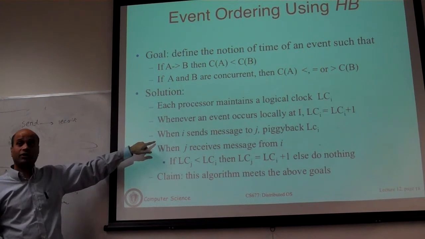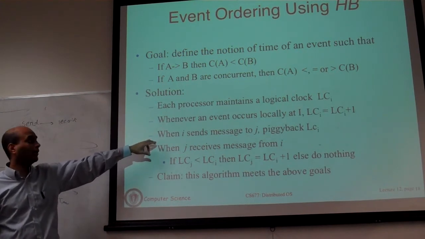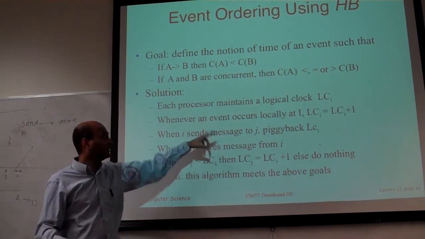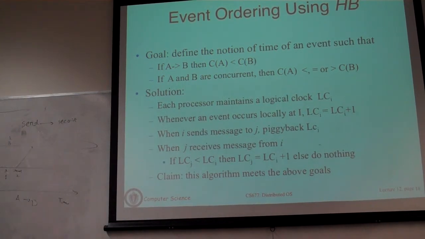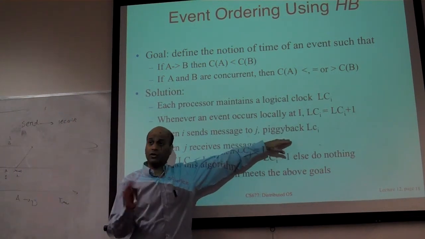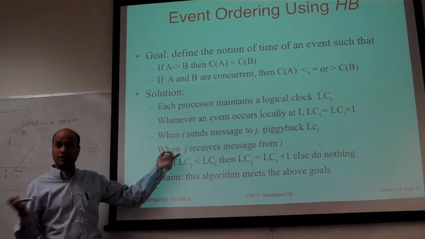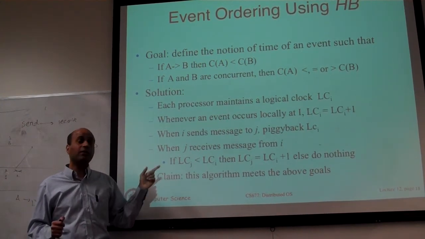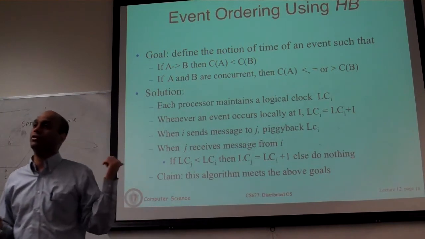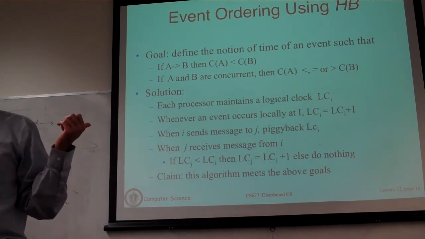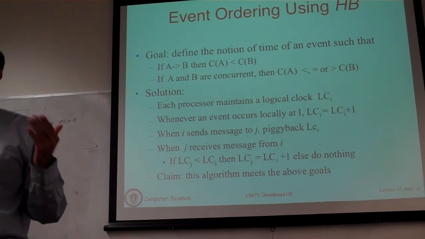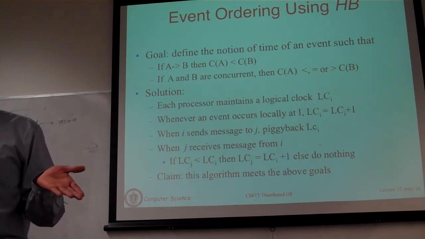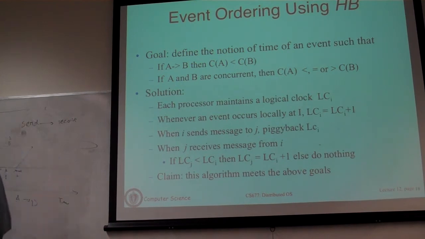Okay. Now here is where all the interesting stuff happens. If machine I sends a message to machine J, it is going to essentially piggyback its current clock value on that message. You will include the clock value on the message. When the recipient receives the message, it is going to take the max of the clock value that has come and its local clock value, add 1, and assign that to the receive event. Okay. So in this case, what's going to happen is the following.